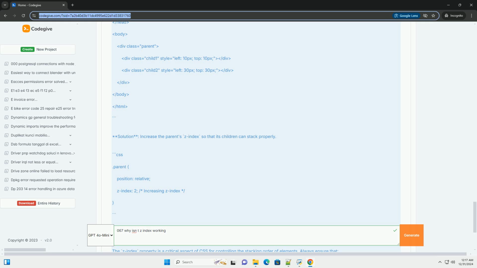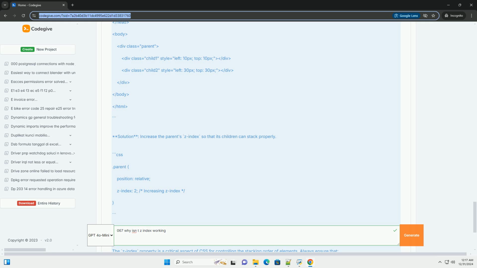/style. /head. body. div class equals box1 style equals position: absolute; left: 50px; top: 50px; /div. div class equals box2 style equals position: absolute; left: 70px; top: 70px; /div. /body. /html. Solution: add a position property to both boxes.